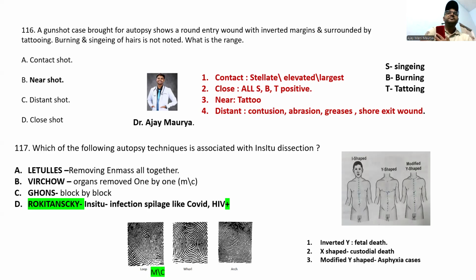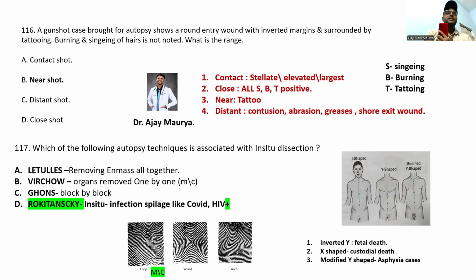Next one is, which of the following autopsy techniques is associated with in situ dissection? In situ is the Rokitansky autopsy. This is done when the body has infection, to avoid the infection spreading, for example HIV patient, COVID patient. So you have to cut the body inside only without removing the organs.